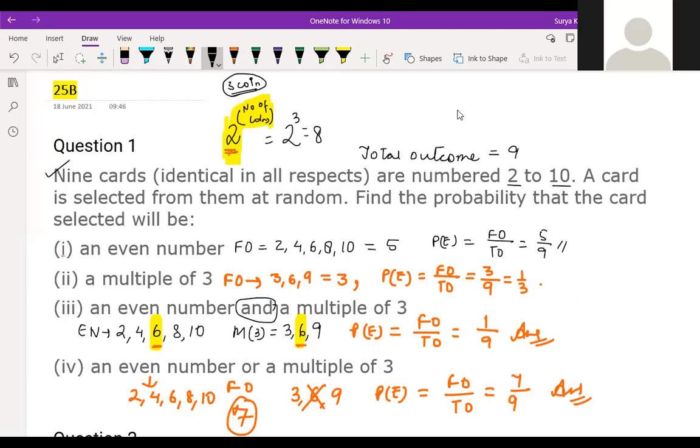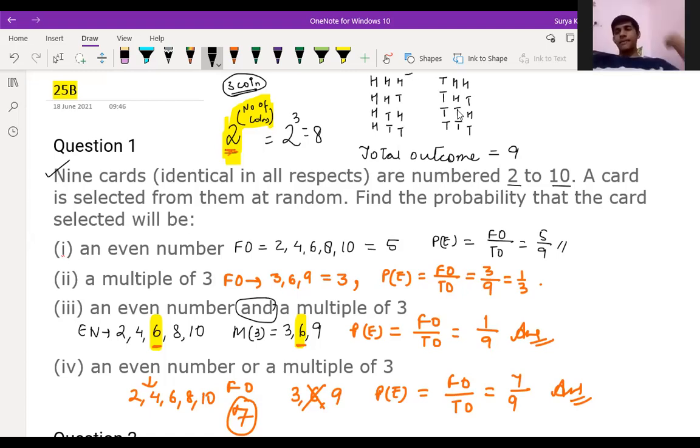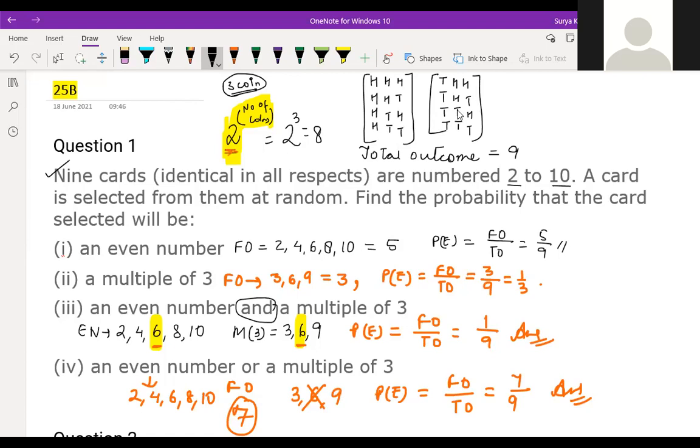Okay, see, 8 outcomes are there, so what we do is write 4 times H and 4 times T first. Then we write 2 times H, 2 times T, 2 times H, 2 times T. After that, we write 1 time H, 1 time T, 1 time H, 1 time T, 1 time H, 1 time T. So these are the outcomes. In that way, we have learned an easy method. A tree method is also there, but this is easier than that. Also, the tree method needs a big diagram and all, so I prefer this only.